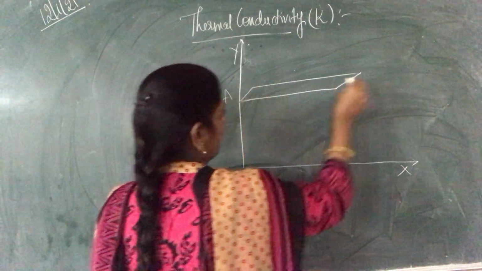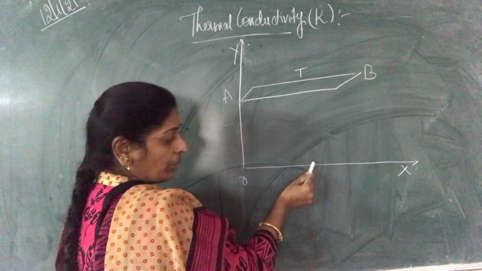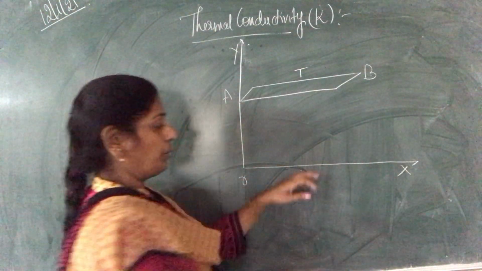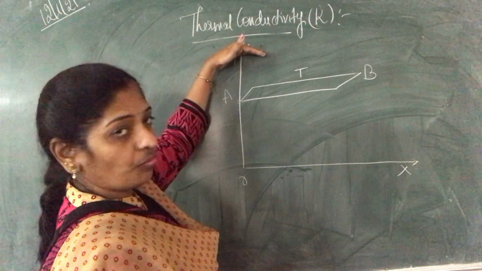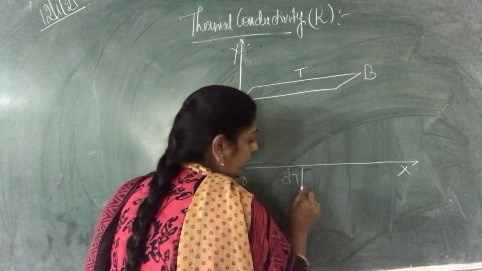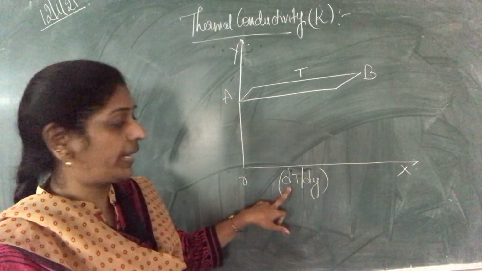Here the temperature will be T. The temperature on the x-axis will be 0, meaning this horizontal surface temperature is 0. As we move from 0 to y, it will be increasing at a rate of dT by dy. Here dT by dy is nothing but the temperature gradient.